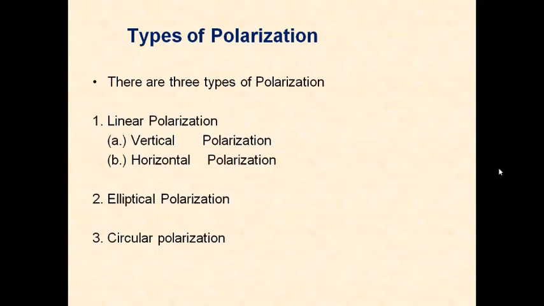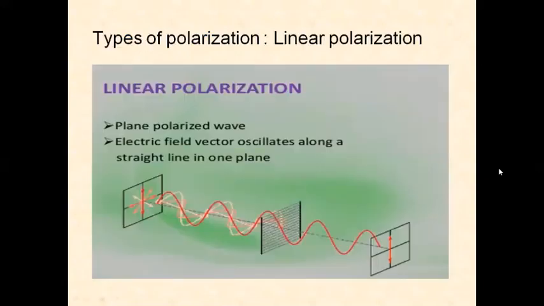So basically, polarizations are divided into three types: linear, elliptical, and circular. Types of polarization: let us see about the linear polarization.